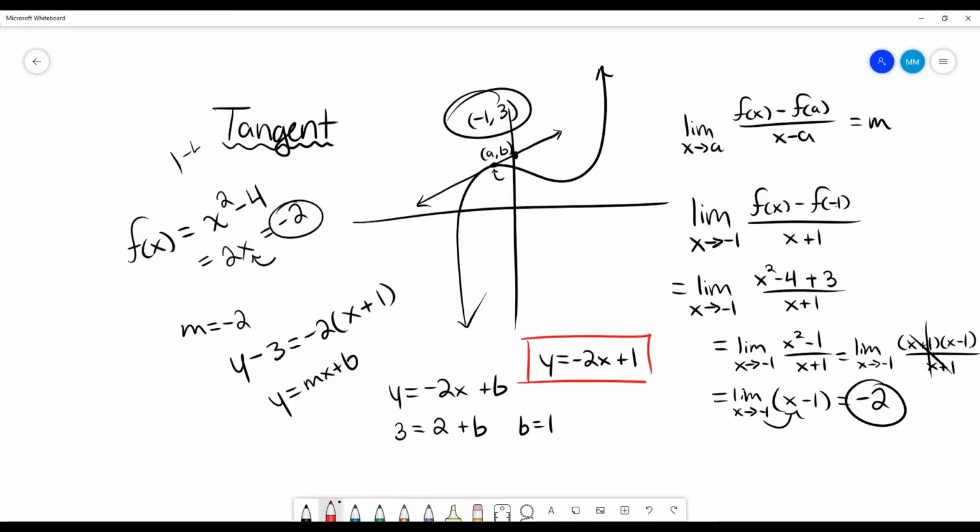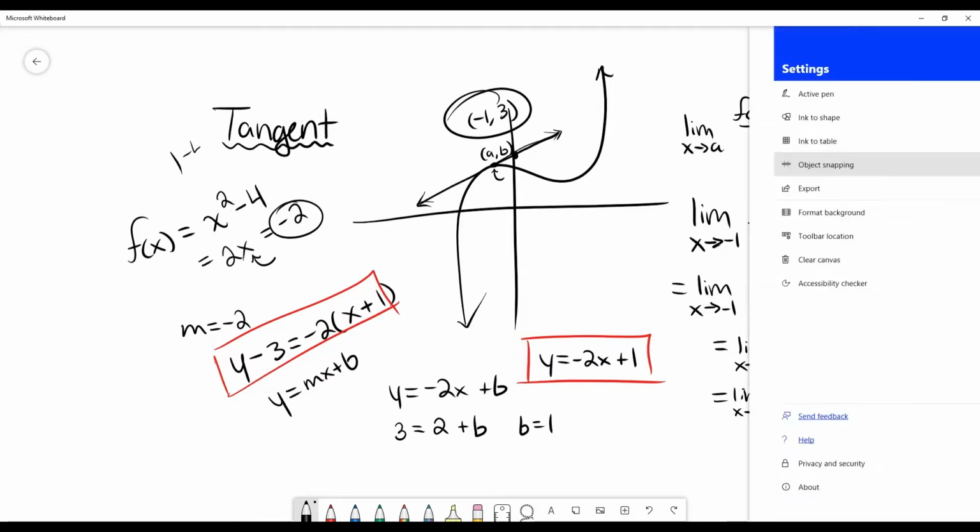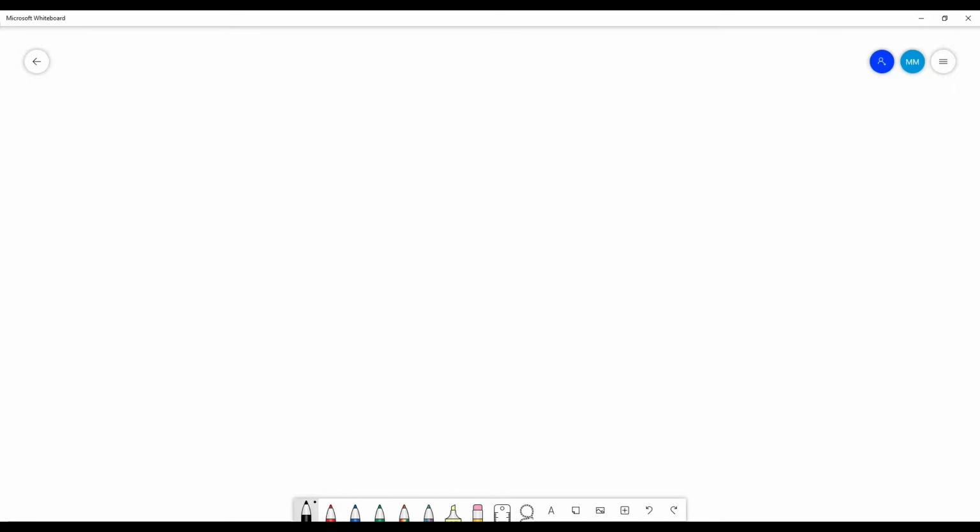So we've got this equation or this equation. And remember, they're the exact same thing. They're just different ways of writing the same equation for the same line. And that's just the equation for this tangent line here. I'm going to go ahead and clear that. And now we're going to talk about what a secant line is.